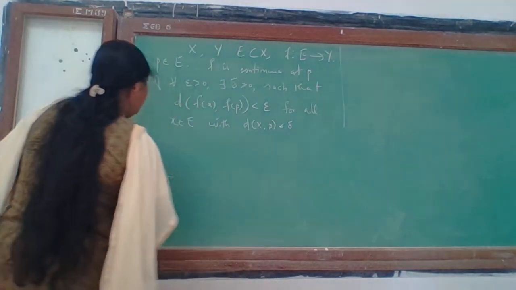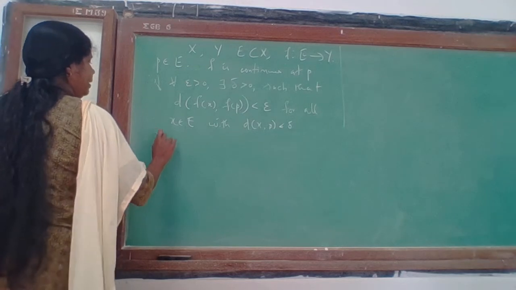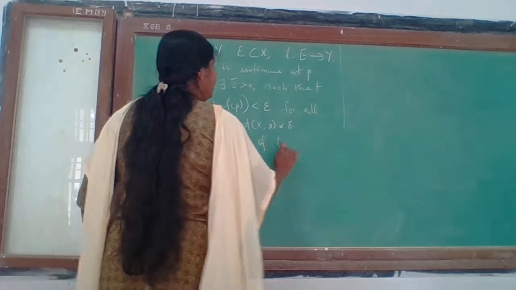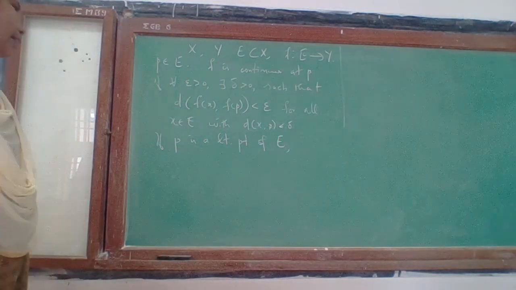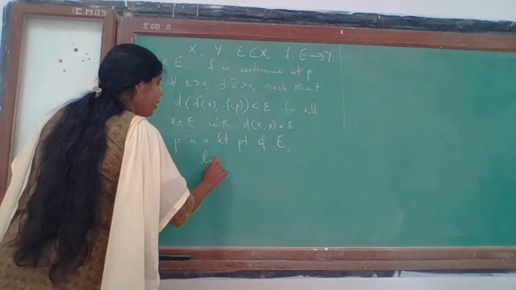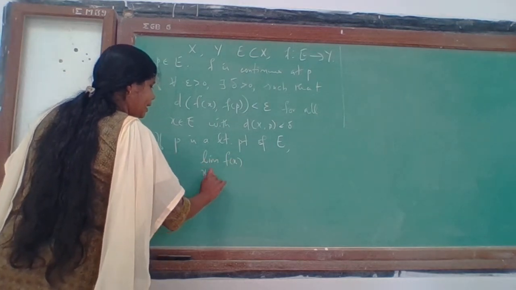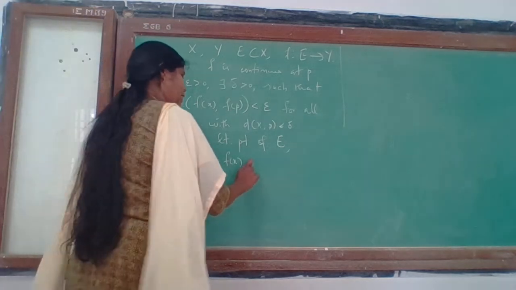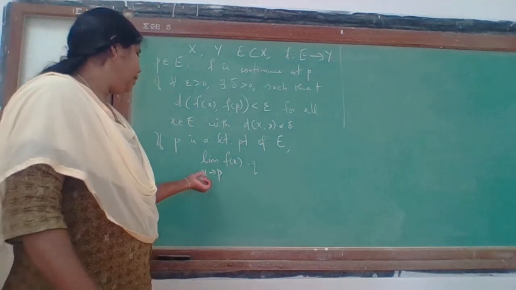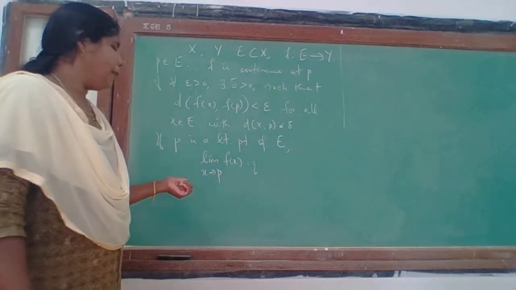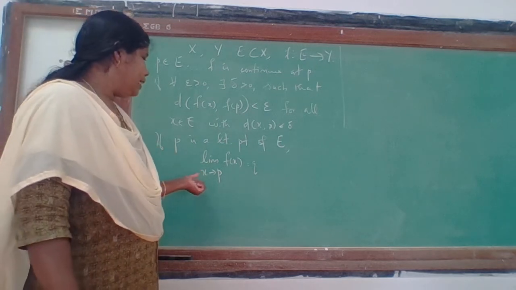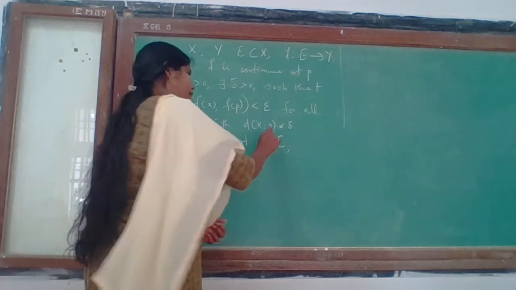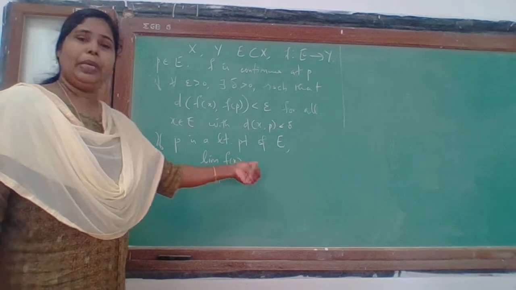Now, in addition, if p is a limit point of the set E, then we can talk about the limit of the function f as x approaches p. We know that when we say the limit of f(x) is equal to q, we have the definition: for every epsilon greater than 0 there exists a delta such that if d(x,p) is less than delta, then d(f(x), q) is less than epsilon.